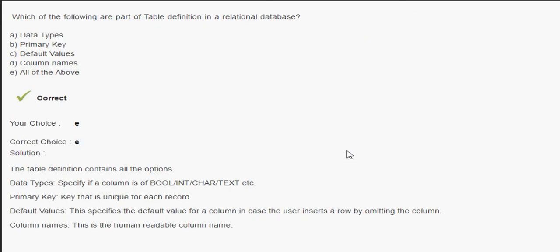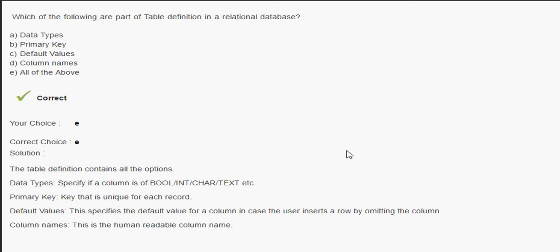Next, which of the following are part of a table definition in a relational database? In a table definition we have data types, primary keys, default values, and column names. All are part of a table definition in a relational database.